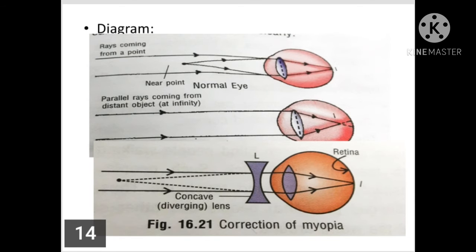Children, now you are seeing the diagram. The first diagram is of a normal eye. When the rays coming from the distant object and nearby object are focused on the retina, the person is able to see nearby objects as well as distant objects clearly. The second picture is of a myopic eye. Here the rays coming from the distant object are focused before the retina. And the third diagram is of correction of myopia. Here the concave lens is used. The concave lens diverts the rays and the rays are focused on the retina.